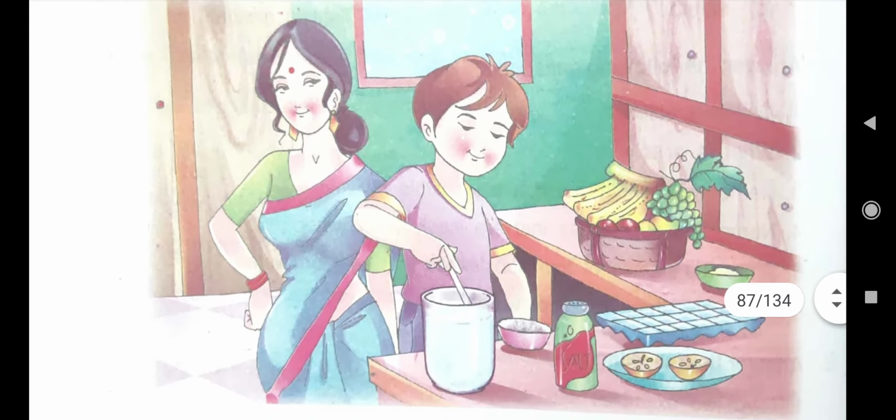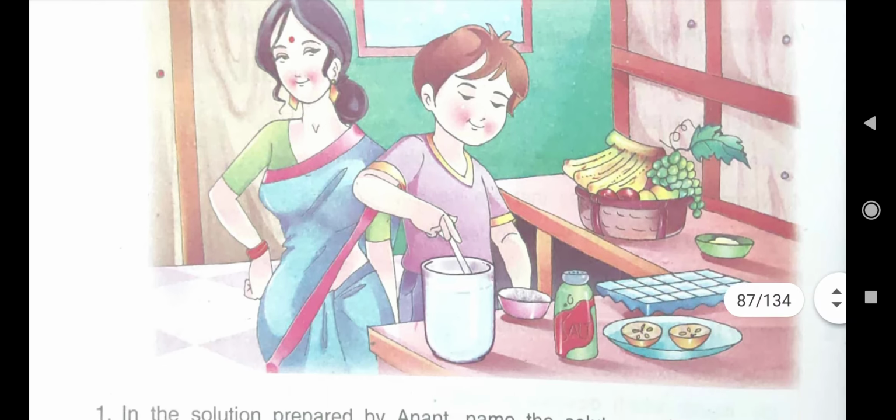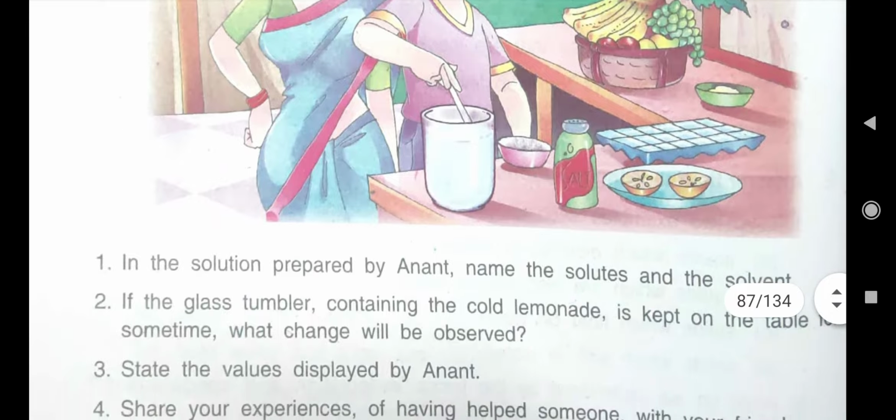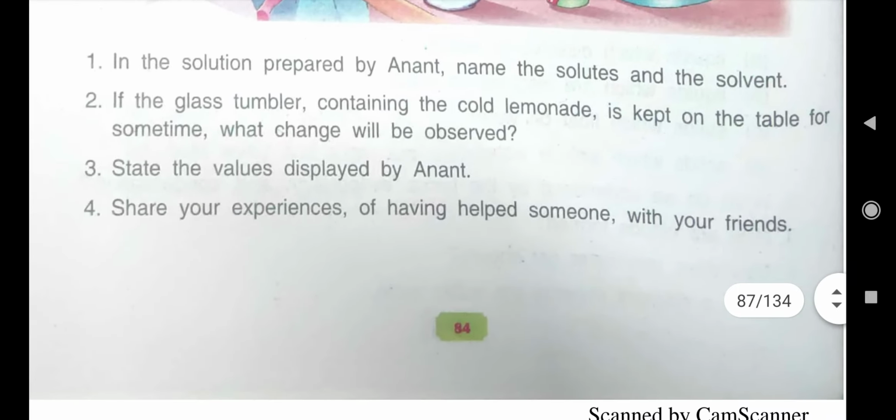Cool things we love. So a cool lemonade drink was now ready for Anant. This boy is Anant. In this picture, she is his mother. So you can also make lemonade. In that activity I told you to make it. Here you see some questions are based on it.